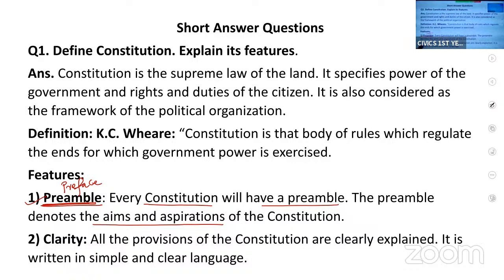Next is clarity. The provisions in the constitution should be clearly explained. It should be written in a simple language so that anybody can understand it easily.